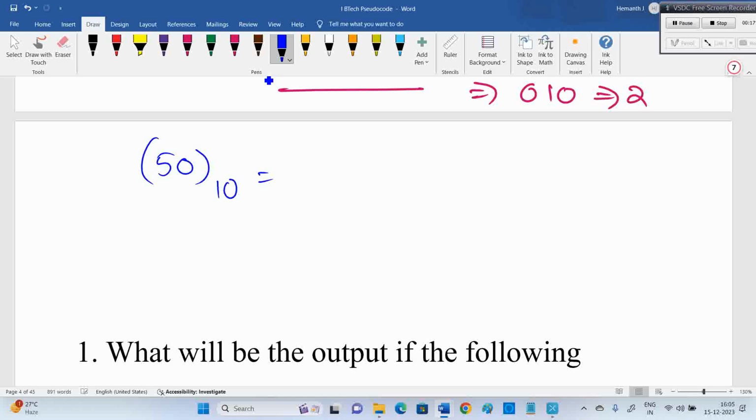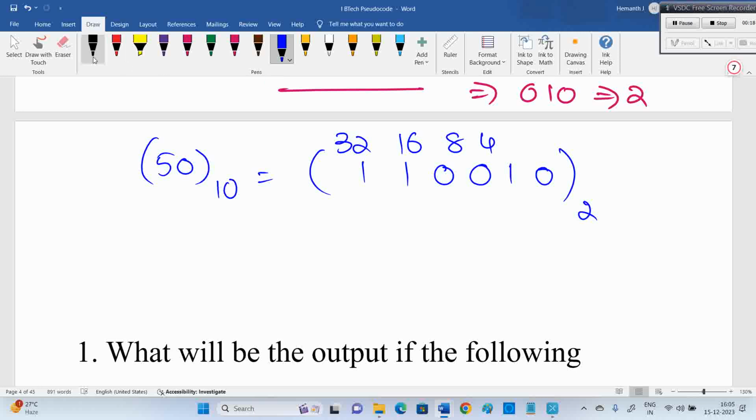I want binary. 32, 16, 48 gone. Then I don't want 8. I don't want 4. I want 2. I don't want 1. So 110010.